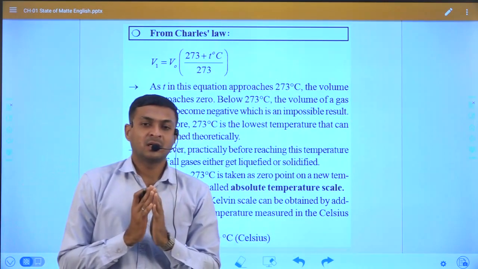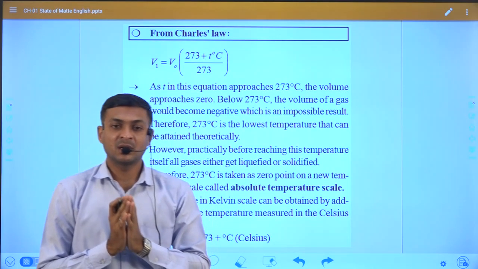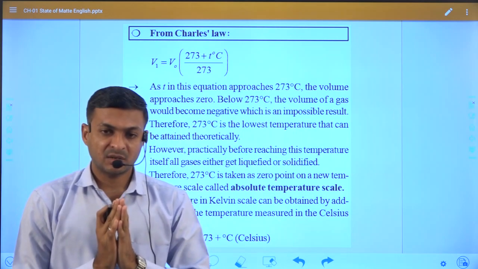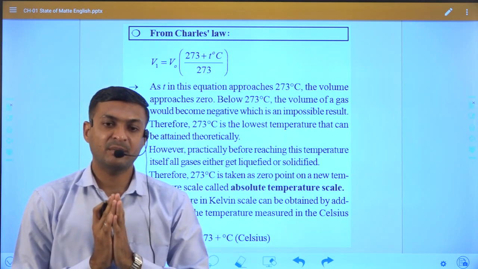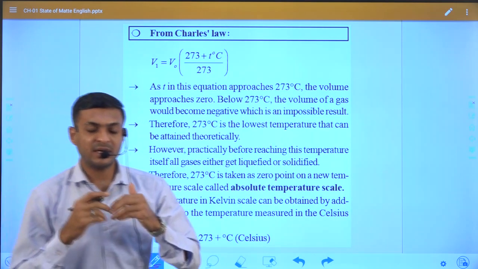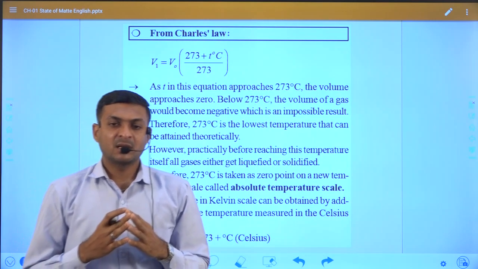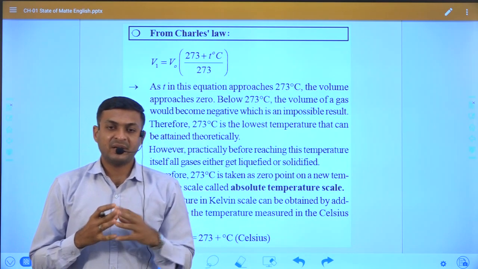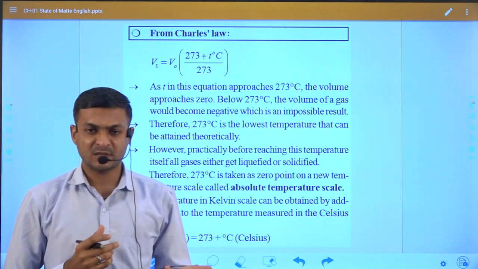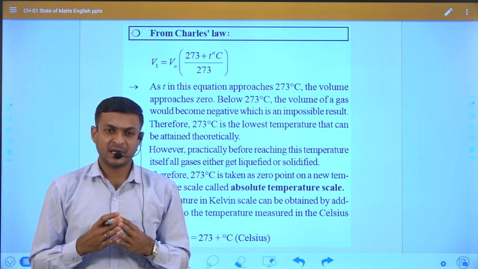So at minus 273 degrees the volume approaches 0, but below minus 273 the volume of a gas would become negative, which is an impossible result. We can already see from our previous slides that volume is always some specific space, and the volume of a gas never exists as a negative value.